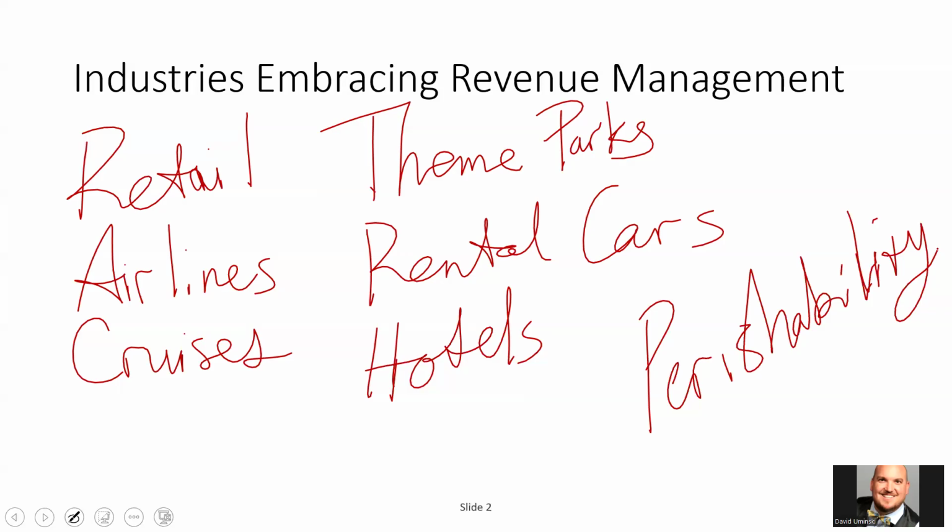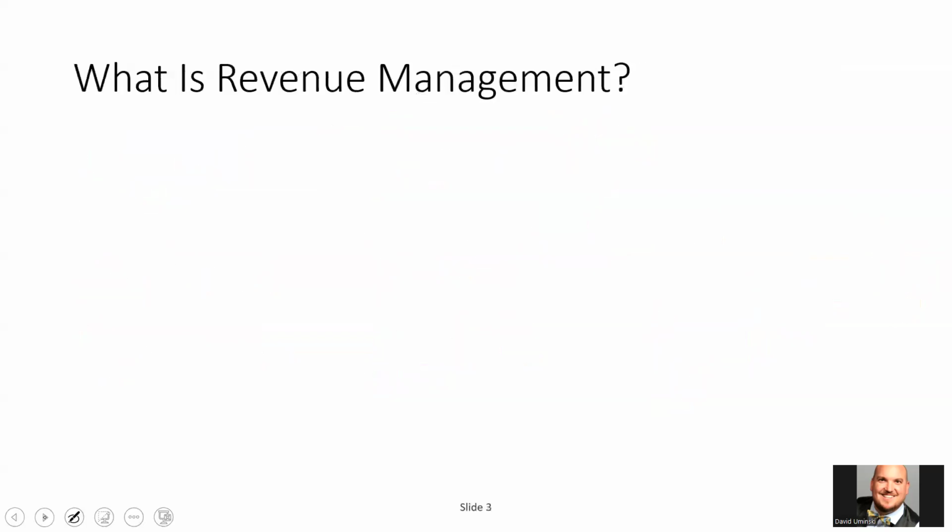Can I sell tonight's room tomorrow to somebody? No, I can't sell yesterday's room either. Once yesterday happens, it happens. I can't put somebody in that room. Okay. And so perishability is one of the major components of whether or not you can utilize revenue management techniques, tactics, and whatnot. Okay.